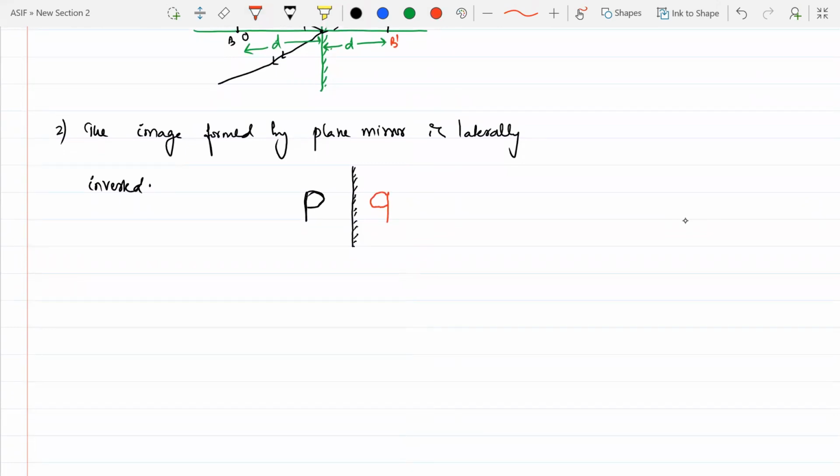Now, if there is a V, it doesn't make any difference for V. For T it will also be the same. There are some letters whose images will not change.